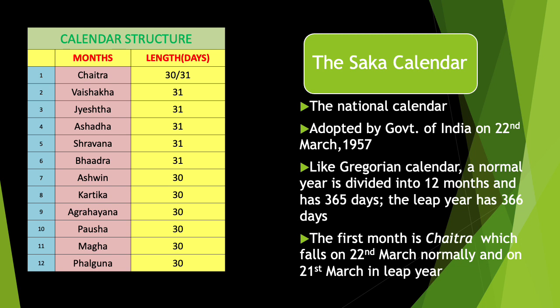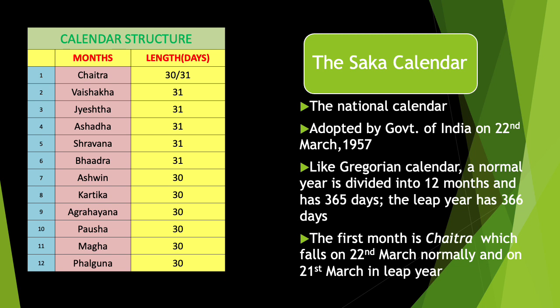In the table here you can see the names of these months and the number of days the months have. The first month, as you can see here, is Chaitra. It has 30 days or 31 days. Now, normally Chaitra consists of 30 days in a common year, and in a leap year it gets one extra day and it has 31 days. So just like we have February in the Gregorian calendar having one extra day in a leap year, in the Saka calendar, Chaitra is the month which has one extra day in a leap year.